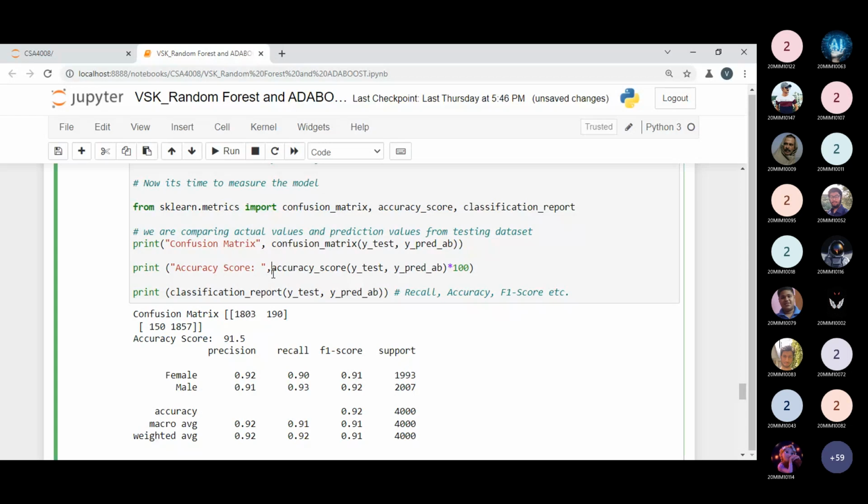Now, is it clear? Is it visible to all? How we are building our models, AdaBoost and random forest classifier. So these are our different ensemble learning based models. Now we have prepared them. Tell me, is it clear, or does anyone need to ask any question? Clear.